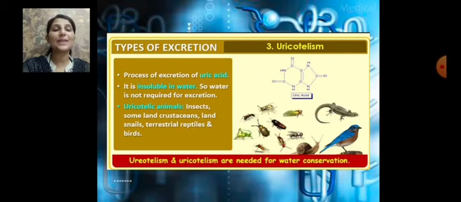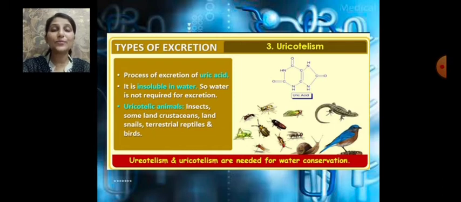And the last type of excretion is uricotelism, the process of excretion of uric acid. Uric acid is insoluble in water, not like ammonia or urea, so water is not at all required for its excretion. Uricotelic animals are insects, some land crustaceans, land snails, terrestrial reptiles, and birds.